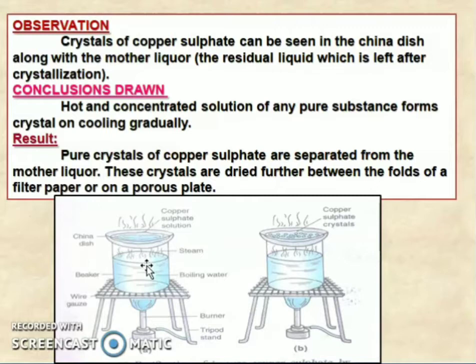Same thing here: it is boiling water, and the steam of the water will heat the copper sulfate solution. Okay, so you will get a copper sulfate crystal like this.